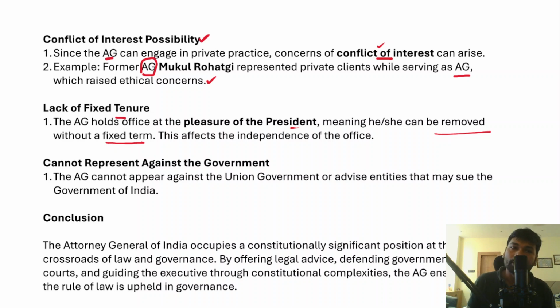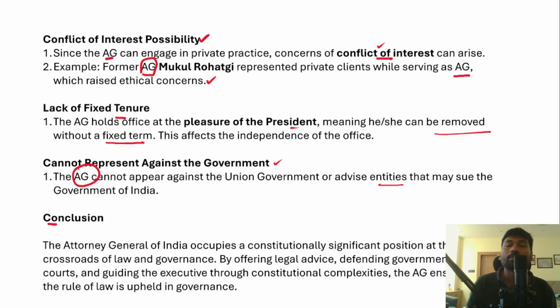Similarly, he cannot represent against the government, right? The Attorney General cannot appear against the union government or advise entities that may sue the government of India. So these are certain limitations of the office of the Attorney General of India.